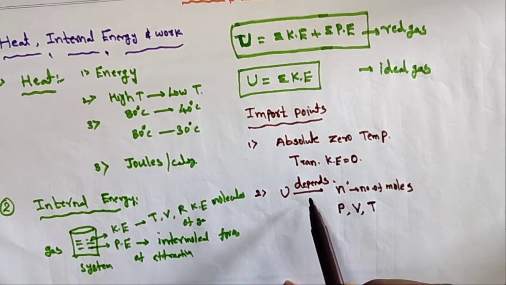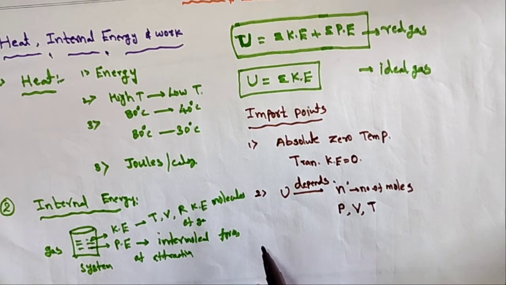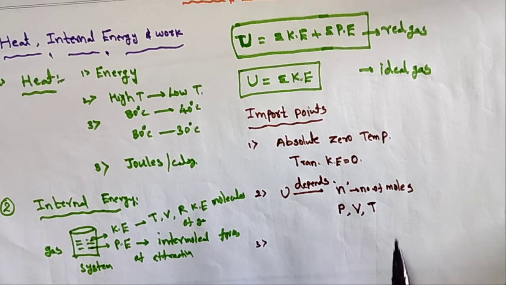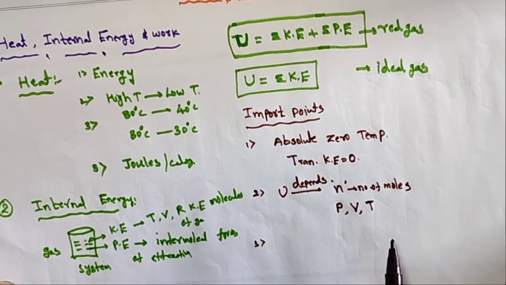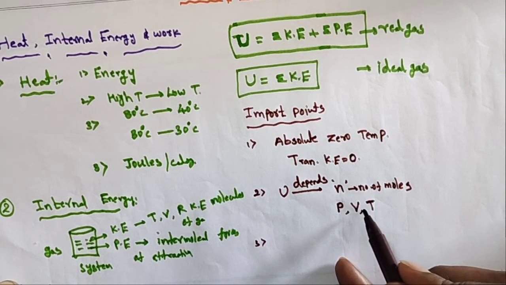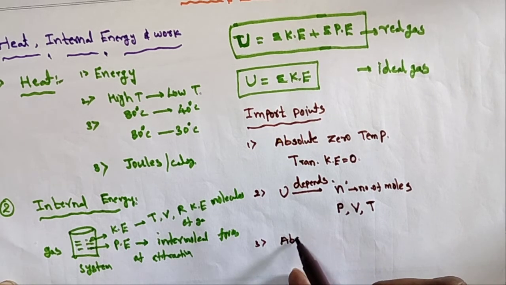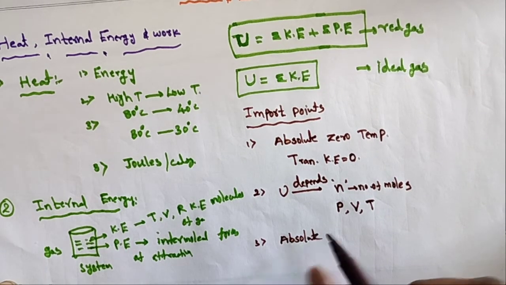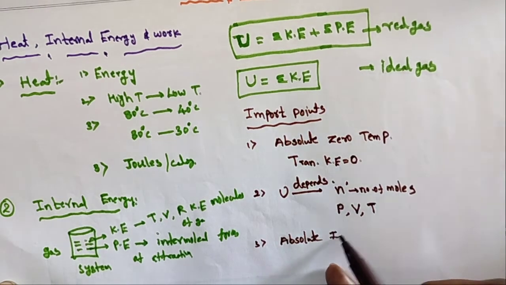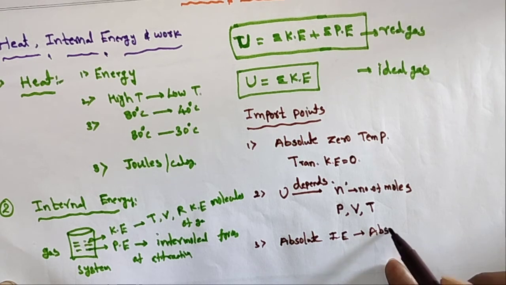The internal energy always depends on number of moles, pressure, volume, and temperature. But the absolute internal energy depends on absolute temperature.